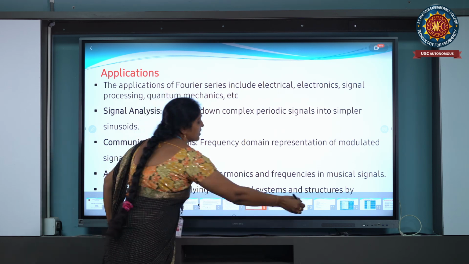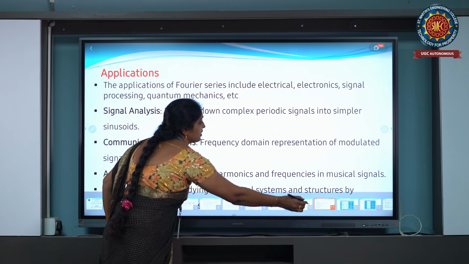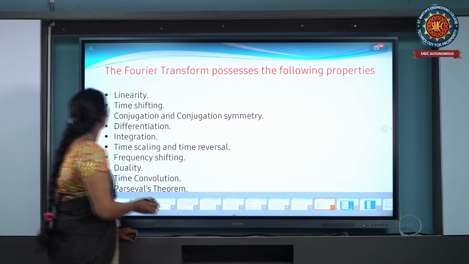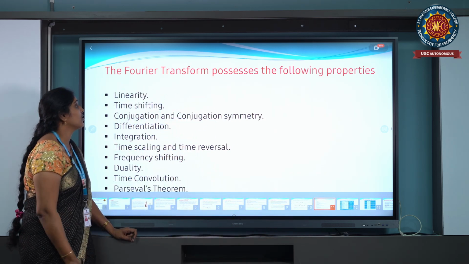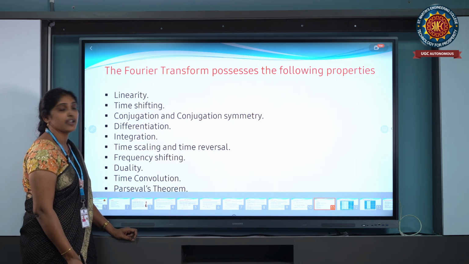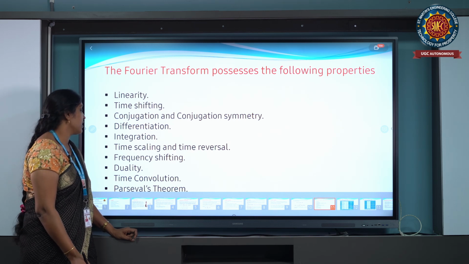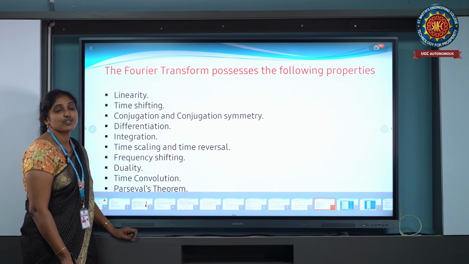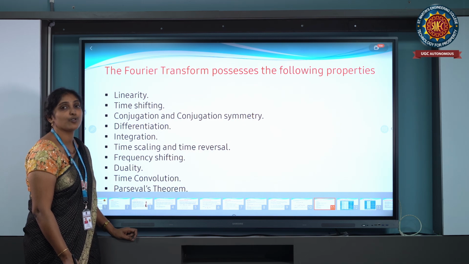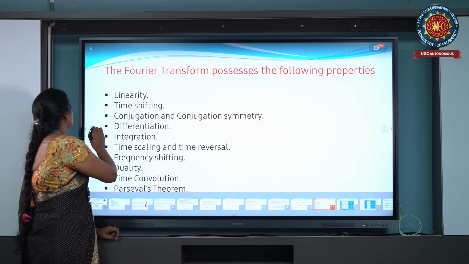These are the properties of the Fourier transform: linearity, time shifting, conjugation and conjugation symmetry, differentiation, integration, time scaling and time reversal, frequency shifting, duality, time convolution, and Parseval's theorem. Coming to the first property, the linearity property.